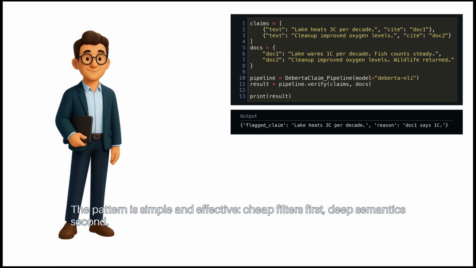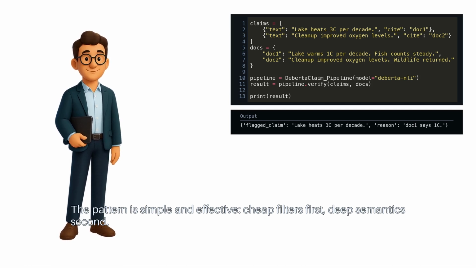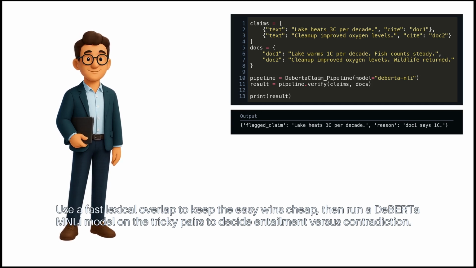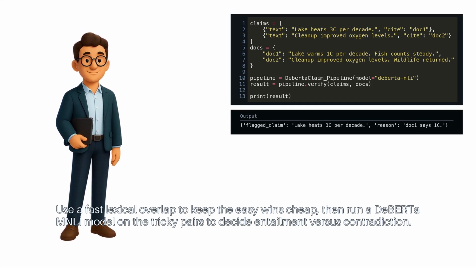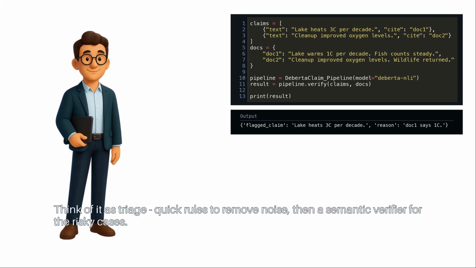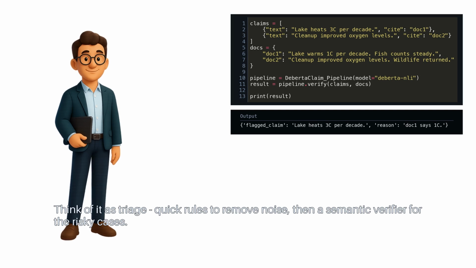The pattern is simple and effective. Cheap filters first, deep semantics second. Use a fast lexical overlap to keep the easy wins cheap. Then run a DeBERTa MNLI model on the tricky pairs to decide entailment versus contradiction. Think of it as triage. Quick rules to remove noise. Then a semantic verifier for the risky cases.